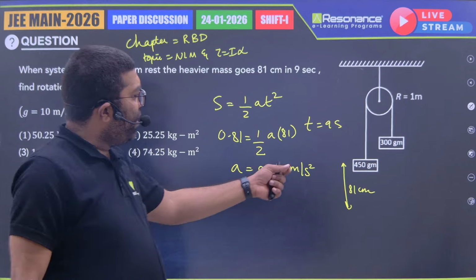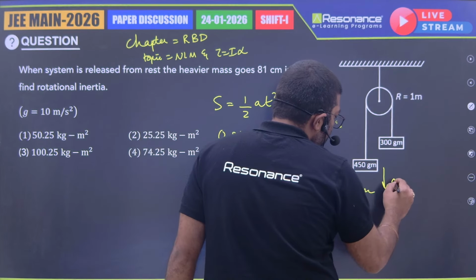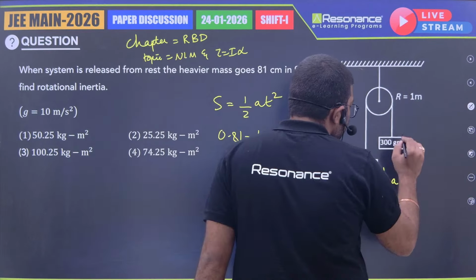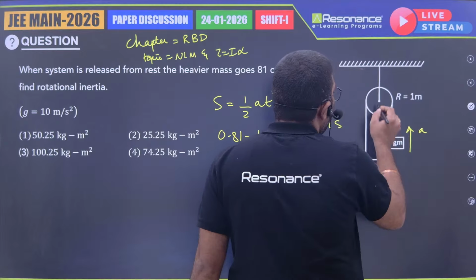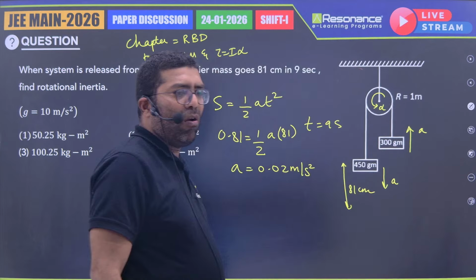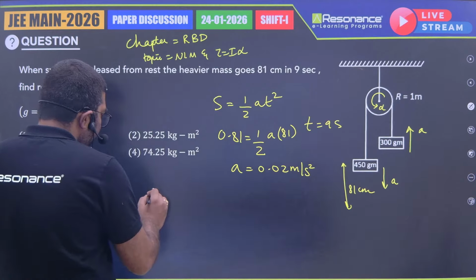If you are seeing, the 450 gram will be falling downwards, and both are connected with the same string. So both accelerations will be same, and this pulley will try to rotate anti-clockwise. So tension will be different, and we have seen the formula.